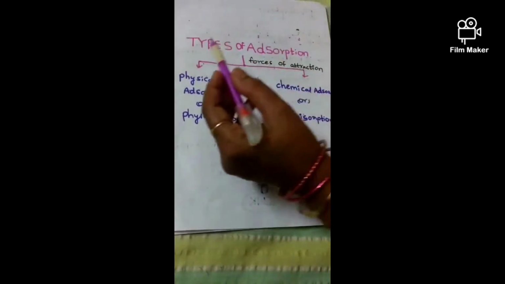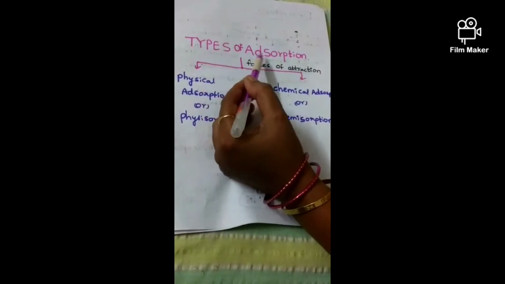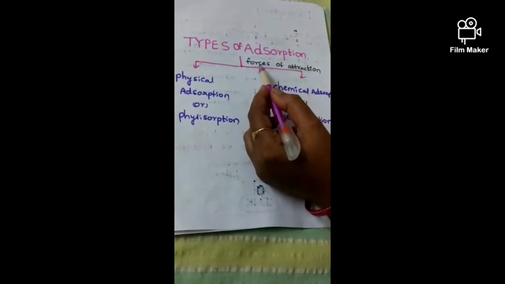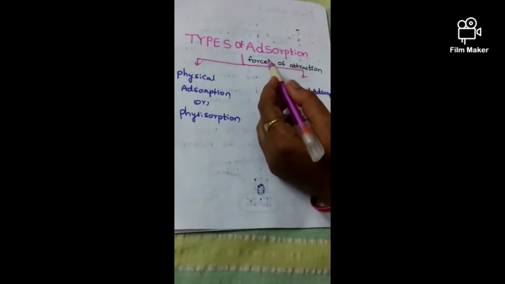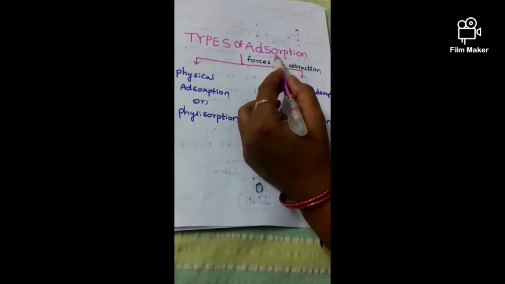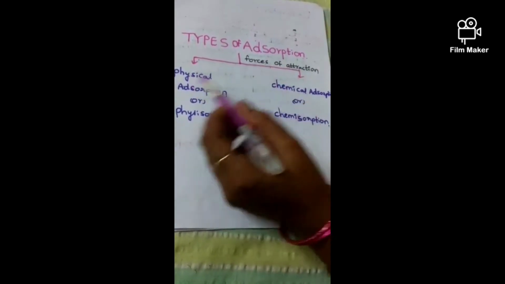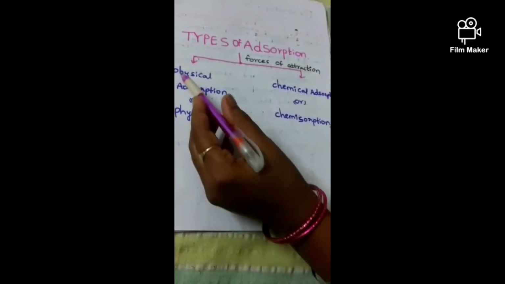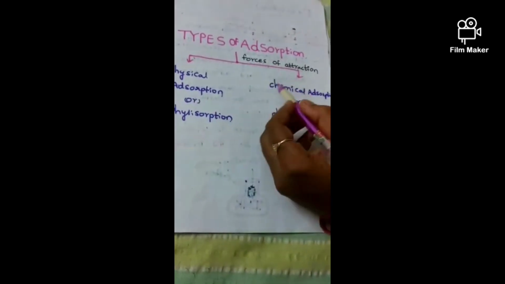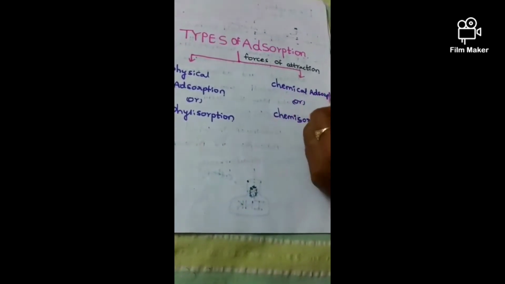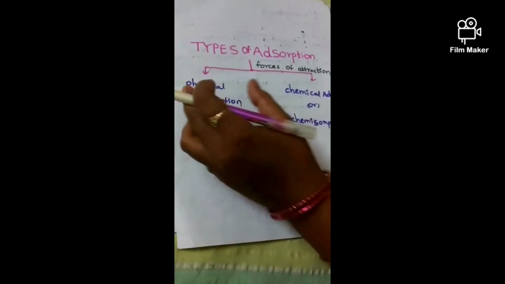In this chapter we will discuss types of adsorption on the basis of force of attraction. On the basis of force of attraction, adsorption can be divided into physical adsorption, that means physisorption, and chemical adsorption, chemisorption. Let's go to physical adsorption.